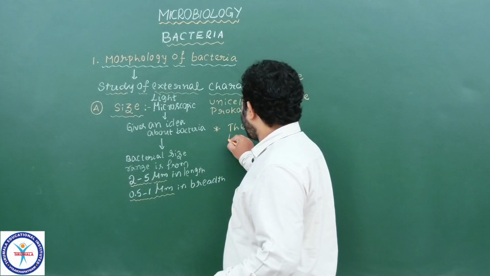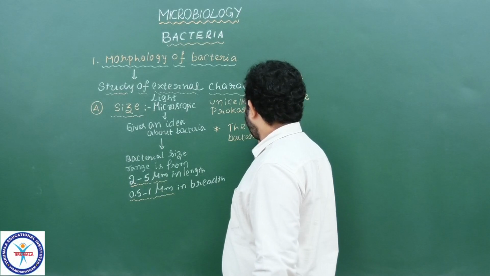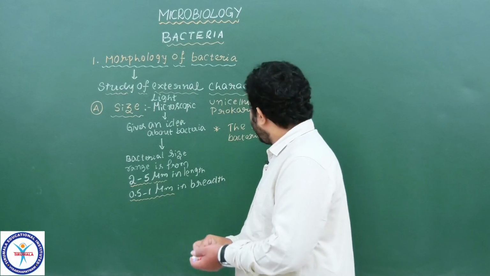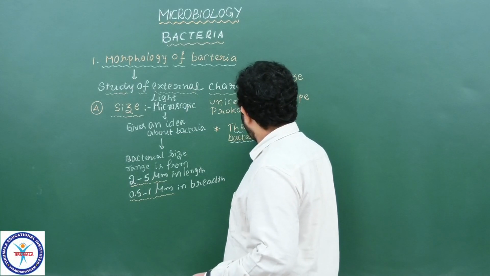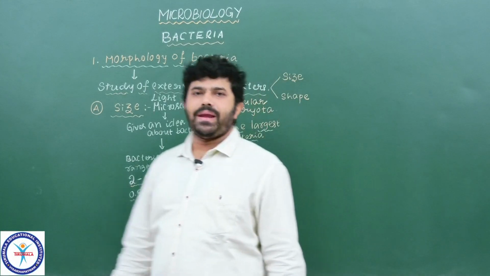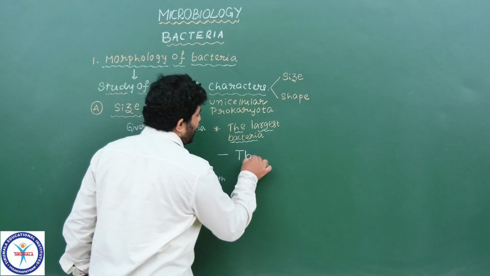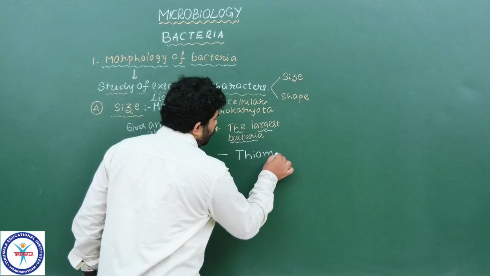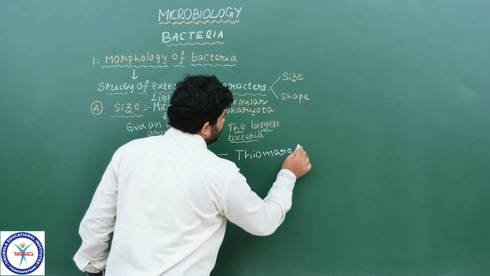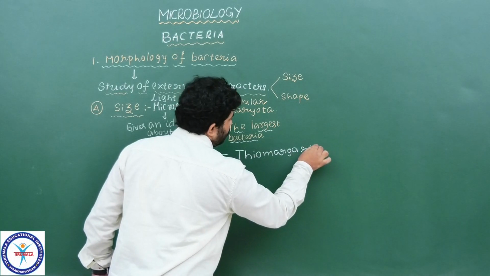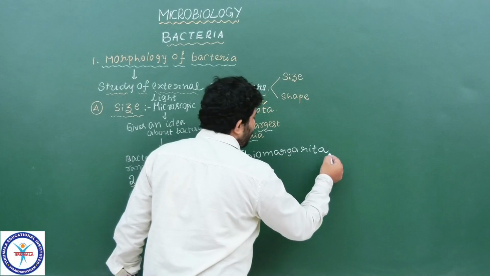The largest bacterium, what is it? Thiomargarita namibiensis.